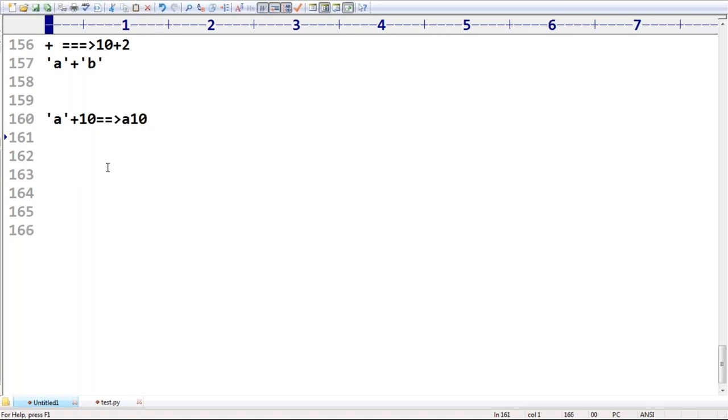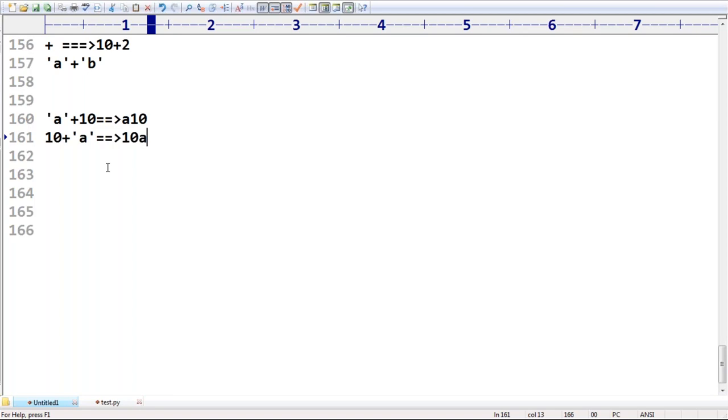Remember. Sir, 10 plus A, what is the answer you are going to get? Please respond. First one you are telling correctly, automatically the second one is also. The answer by default will become 10A. Is it clear for all of you? Well, remember that this rule is applicable only for Java, not for Python.